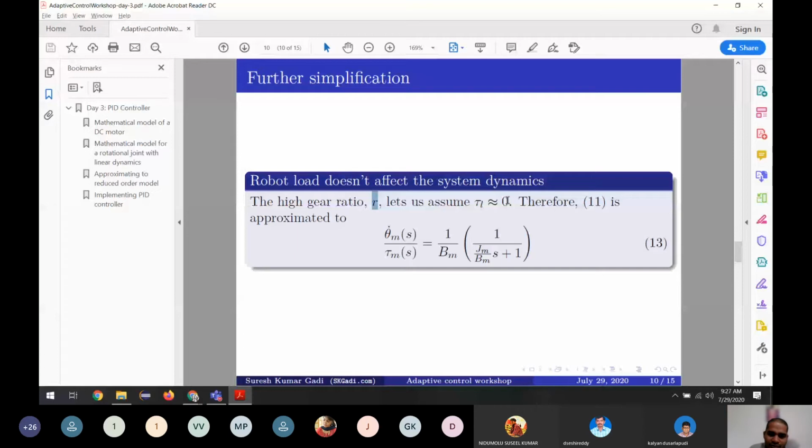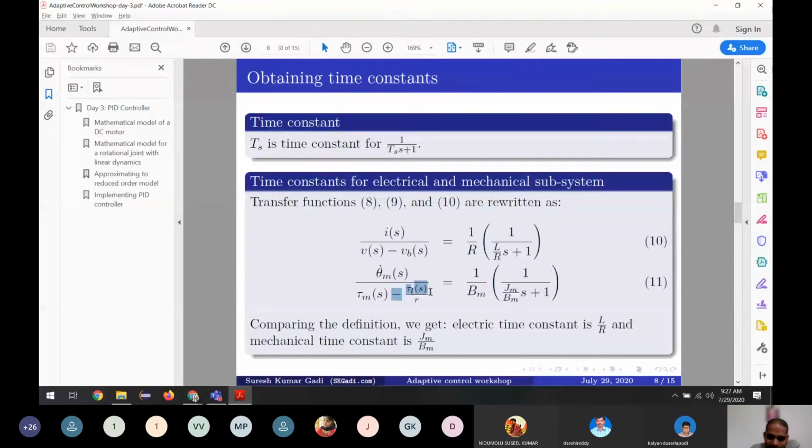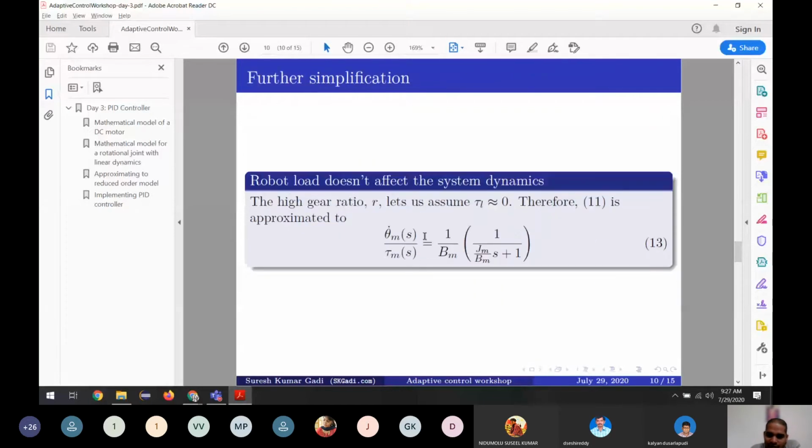So we are also approximating it with 0, so that we don't worry about the dynamics of the load in our model. Whatever load you are connecting, we always consider its dynamics negligible, not the load itself. So if we see this formula, in this we are putting this part as 0. So we have theta dot m divided by tau m, and this part will stay the same. So equation 11 we can write this way.